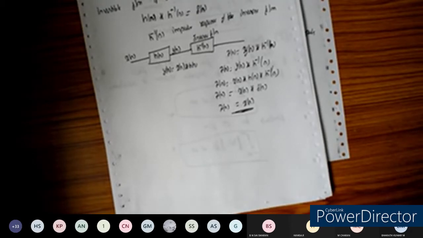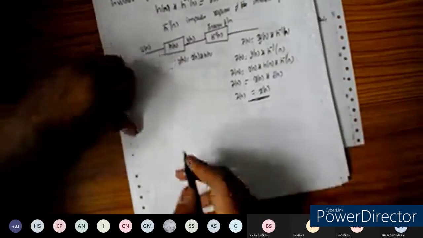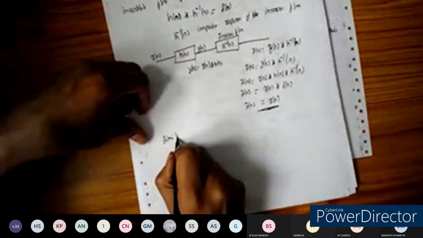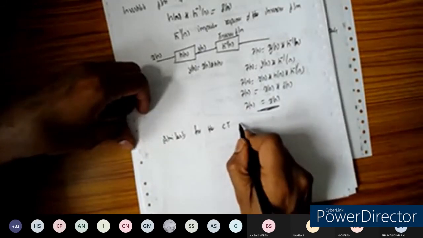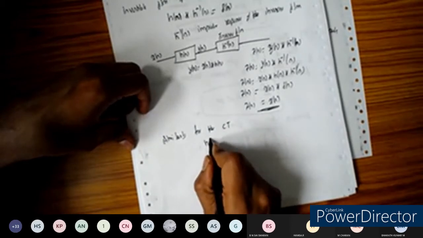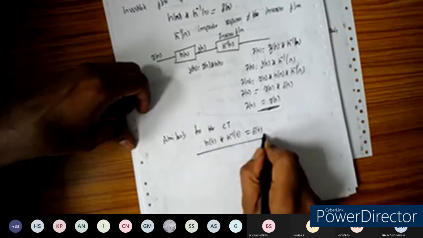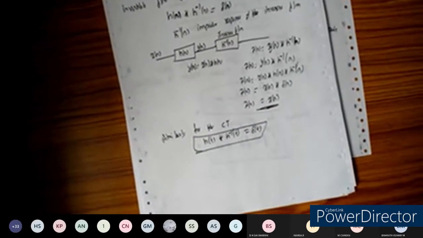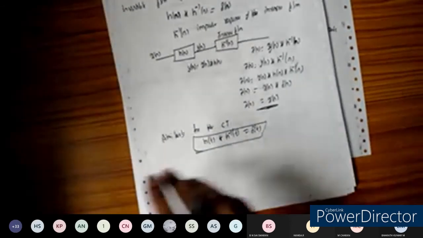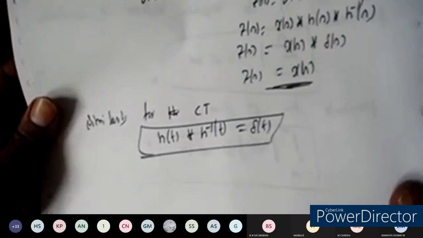Okay. Similarly, for the continuous time system, we can take h of t convolved with h inverse of t, which should be equal to delta of t. So this is a convolution, and this is the condition for invertible systems.